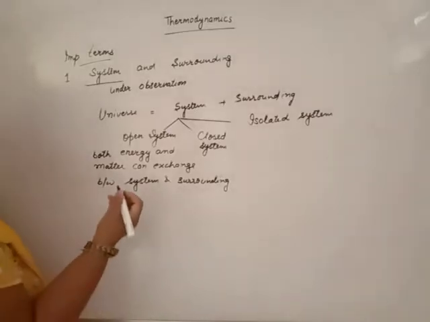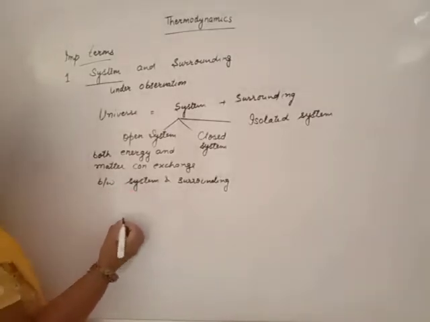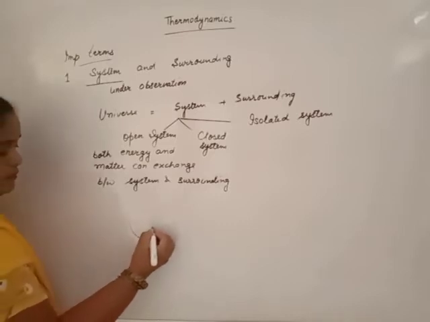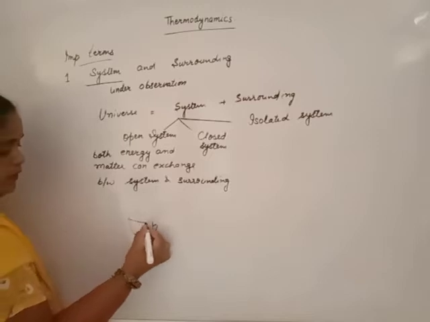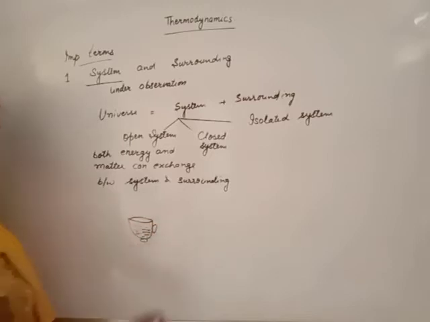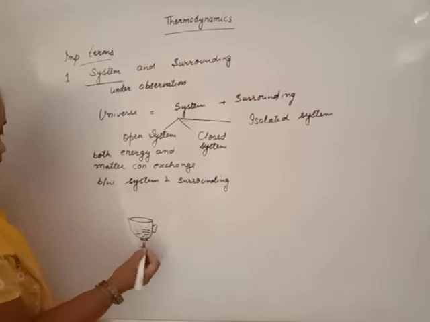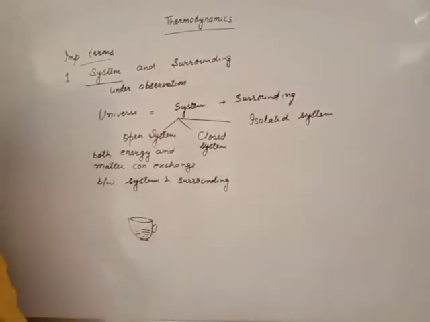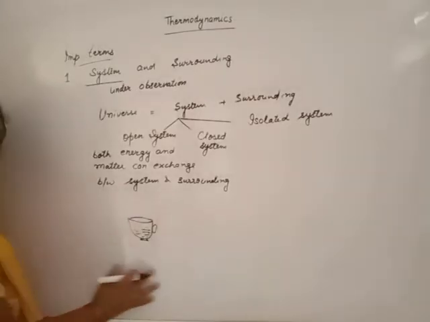Suppose we use an example of a hot cup of tea. This cup is filled with hot tea. When it remains open in the area, beta, heat will change. This cup acts as system and the remaining portion is surrounding.